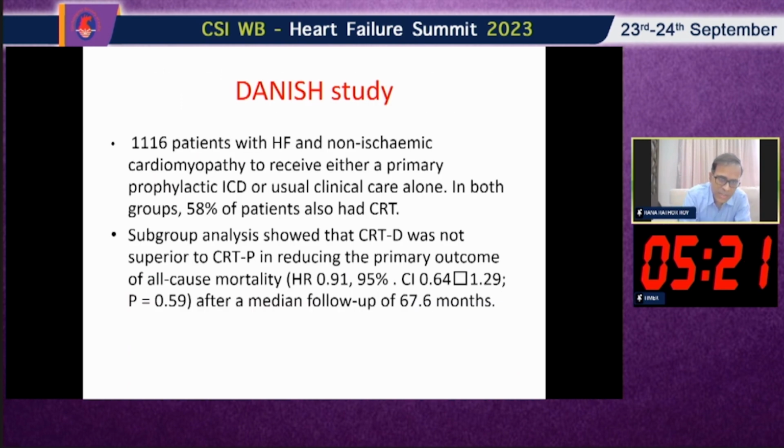So what about the Danish study? This is a very recent study of around 1,000 patients with heart failure and non-ischemic cardiomyopathy, randomized to receive either a primary prophylactic ICD or usual clinical care. In this study, 58% of patients also had CRT in both groups, and subgroup analysis showed that CRT-D was not superior to CRT-P in reducing the primary outcome of all-cause mortality after a median follow-up of 67.6 months. So that is the scenario of ICD in non-ischemic cardiomyopathy.